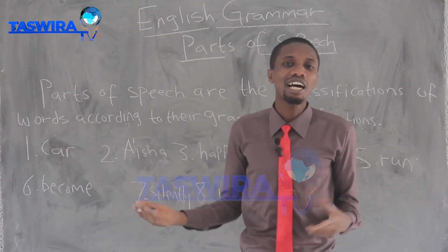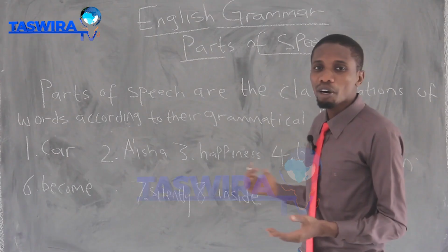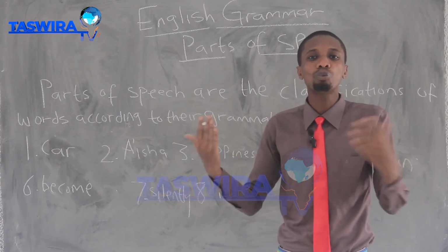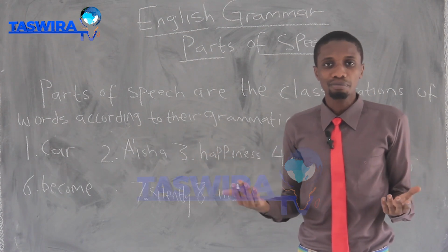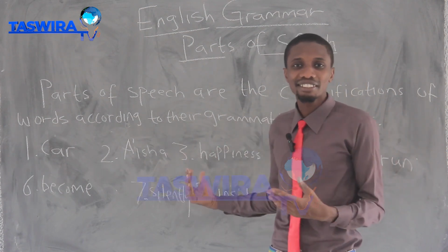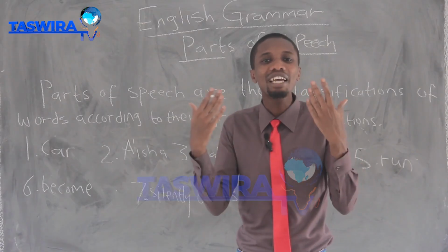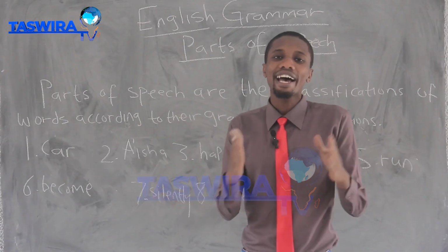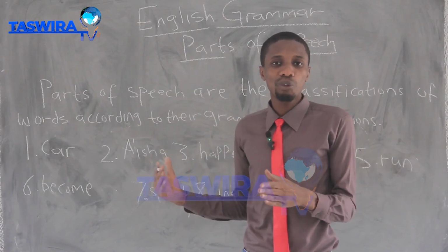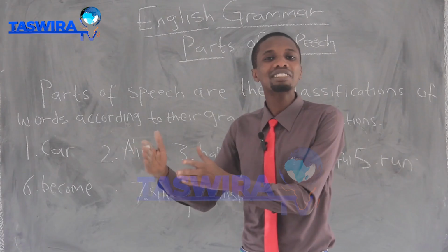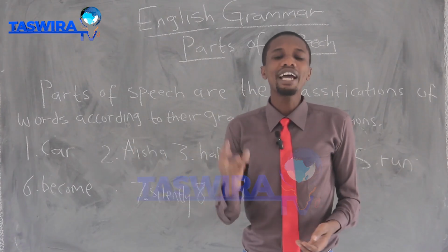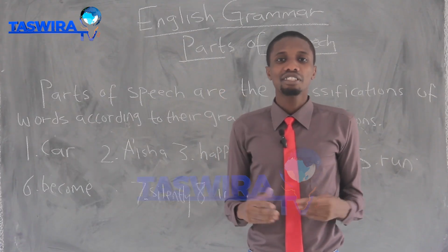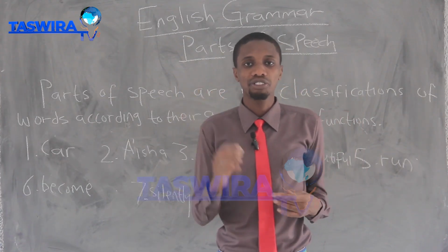So you can see all these are words, but among these words, you can give the function of each of the words as it exists. Each of these words exists to play a function, which is a grammatical function. So we have 8 functions because we have 8 parts of speech.